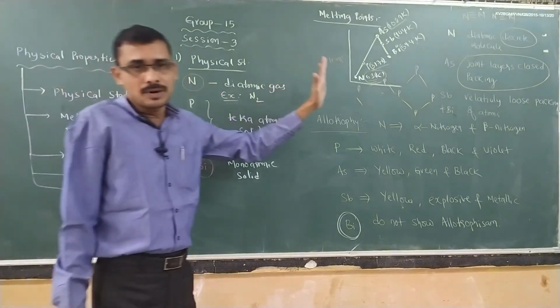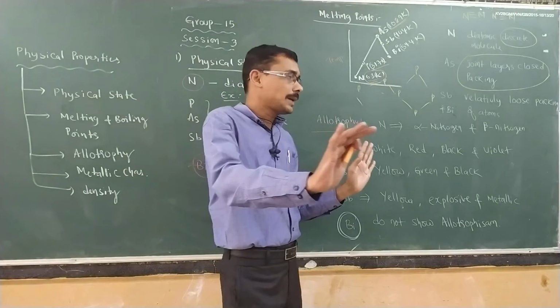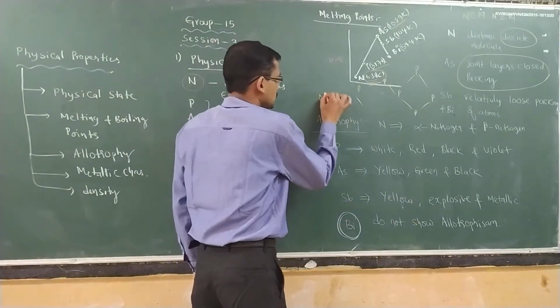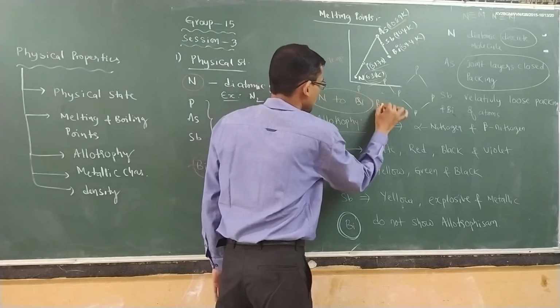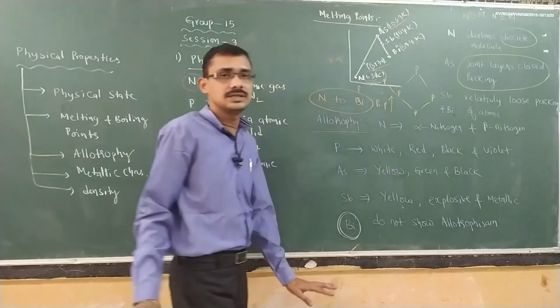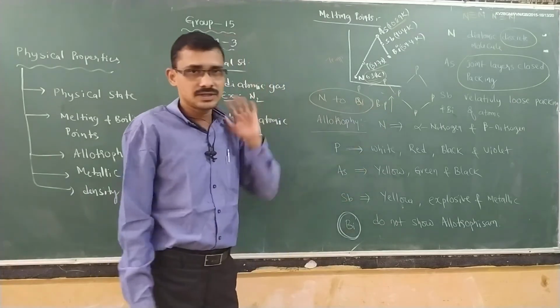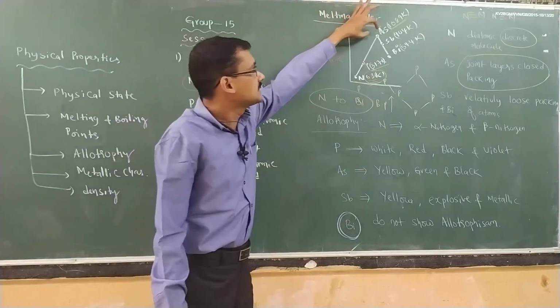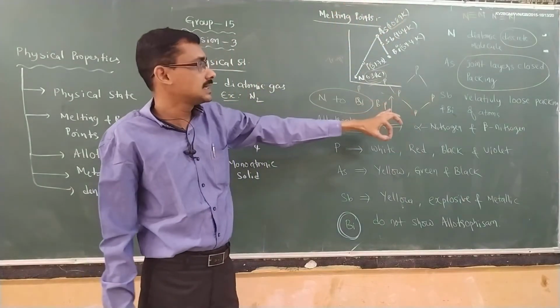Now, what about the boiling points? Boiling points depend upon mass. Therefore, as mass increases, boiling point always what happens? Increases. For example, you take nitrogen to bismuth. Definitely, the boiling points are increasing continuously, gradually from nitrogen to bismuth. Here, there is no confusion for this one. And only we need some reason for why arsenic to bismuth is decreasing. That is the reason is what?